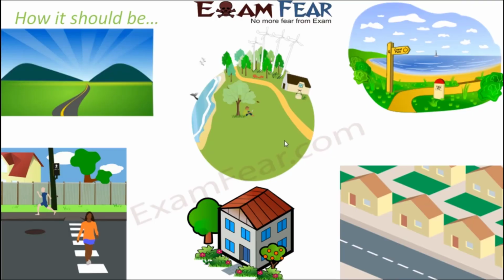This is what we desire our planet Earth to be: everywhere clean and green, lots of trees everywhere, because the presence of trees helps us in a lot of ways. It helps to maintain the quality of the soil. It also binds water under the ground. It also helps in maintaining the balance of oxygen and carbon dioxide in the atmosphere. So there are a lot of advantages of having more trees. A green, clean environment is what we want the planet Earth to be.